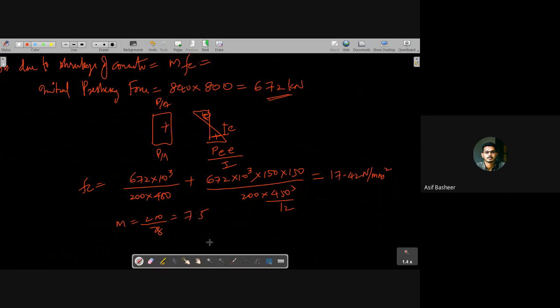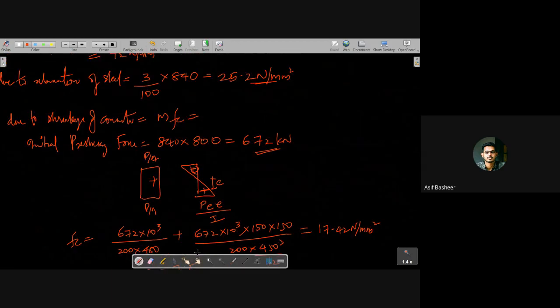Substituting that value over here, I will get M into FC, that is 7.5 into 17.42. That value I'll get as 130.65 Newton per mm square.